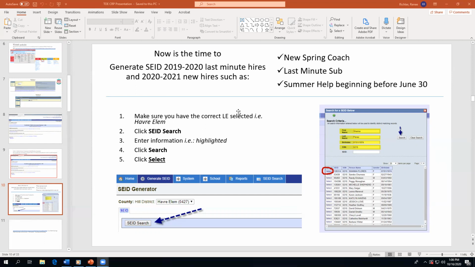But if you have a new teacher who possibly taught somewhere else, you'll want to make sure to search their SEID number, which you can get from their teacher certificate, and just make sure you get them into your system. To do the SEID search, you'll enter the first name, the last name, the date of birth, and their last 4 digits of their social security number.